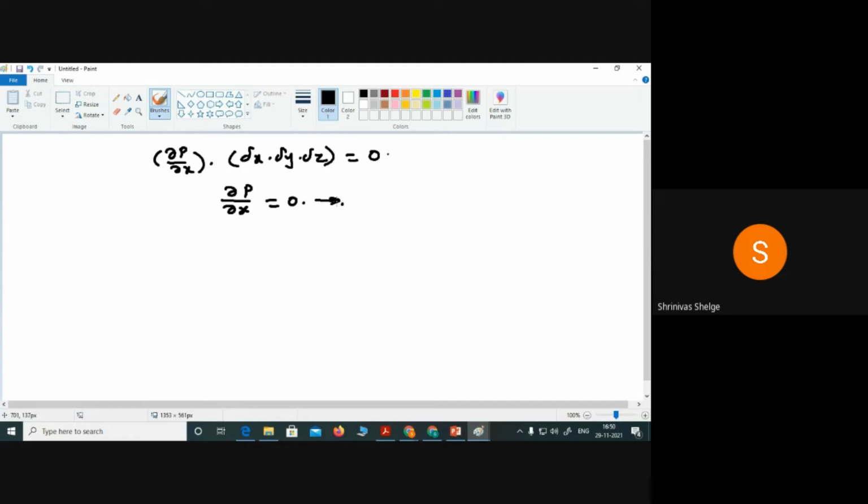There is no change in pressure along the x direction. Correct?